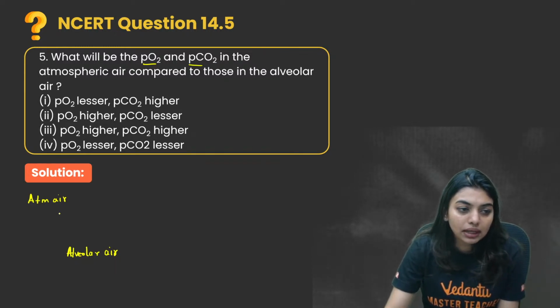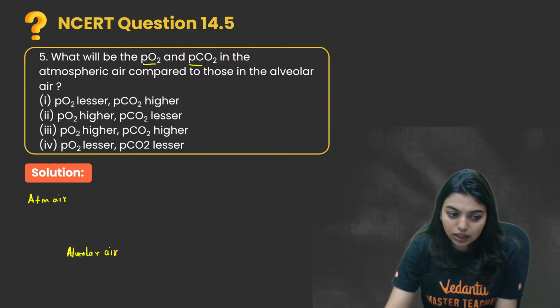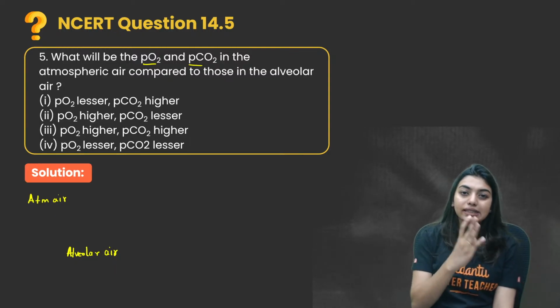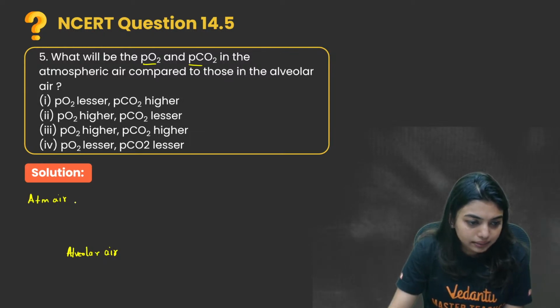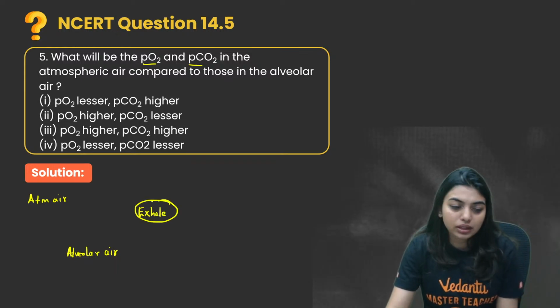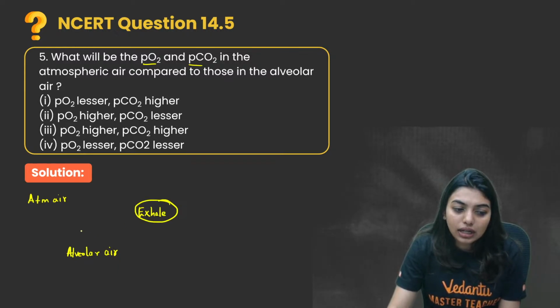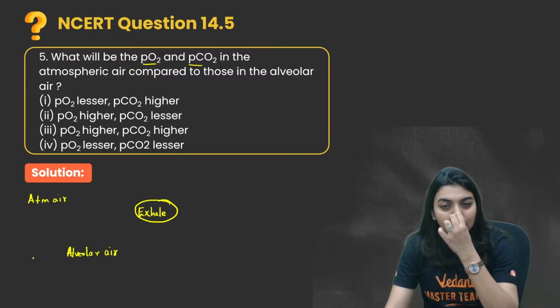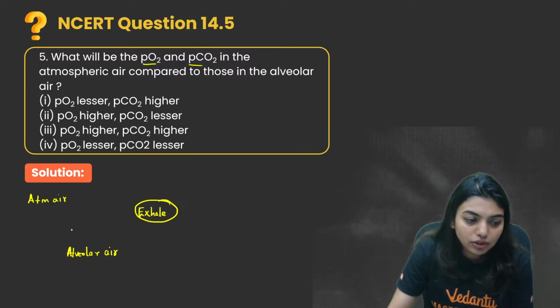Now students, remember, in atmospheric air and alveolar air, if you are planning to exhale it out, you should always remember that in your alveoli carbon dioxide will be more, so that we have to give it outside. But otherwise, normally what will happen?